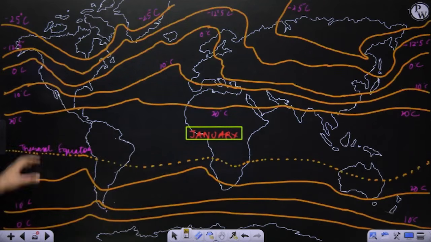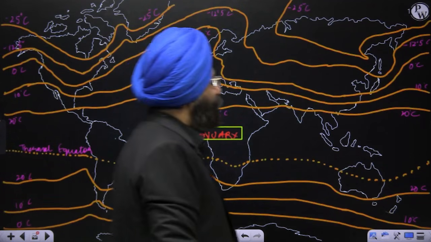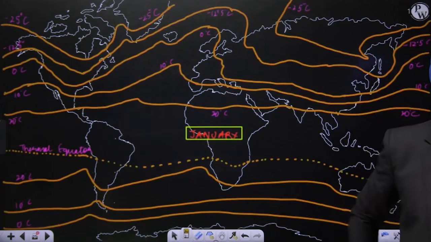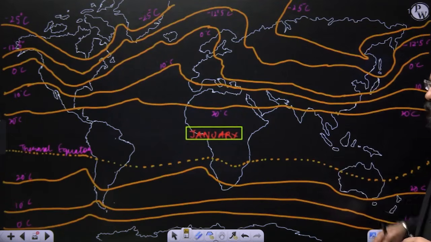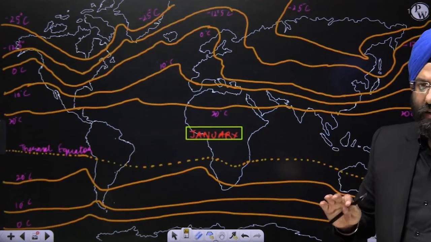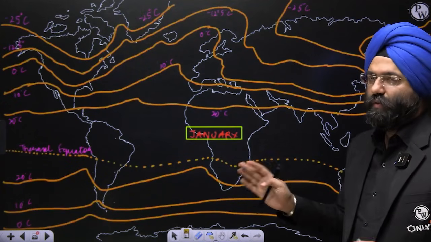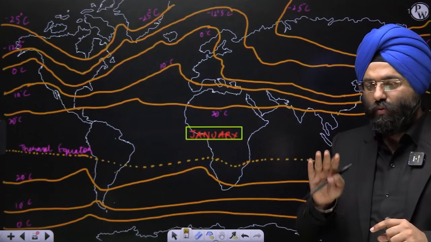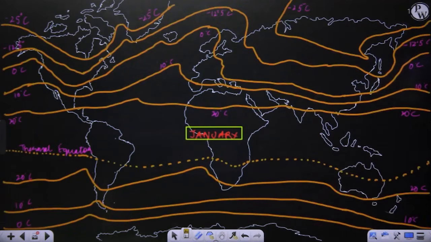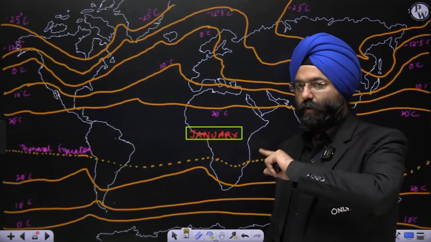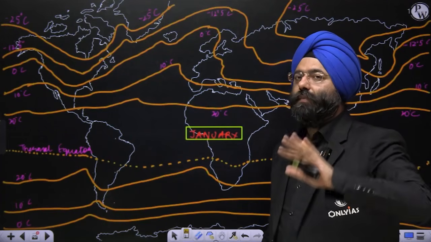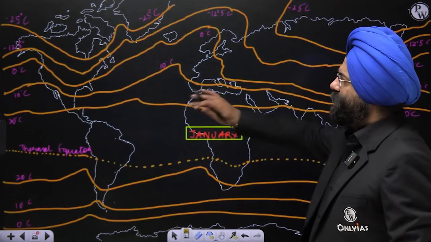Quickly have a look here. Clear? Now what do you see out of this? Do you realize there are certain observations that can be made? I would request you, if you are seeing this lecture, possibly open your NCERT for seeing this map, because it will take some time for you to draw. Otherwise, you can use your NCERT or pause this video or make this map. I would advise you to open your NCERT while you are seeing this particular part, because you will understand while I'm teaching you. There are certain things you can observe.